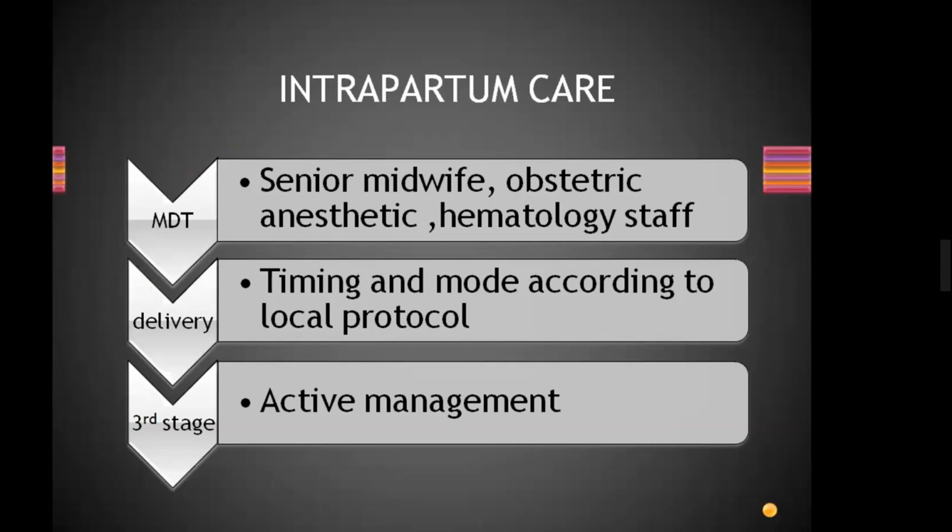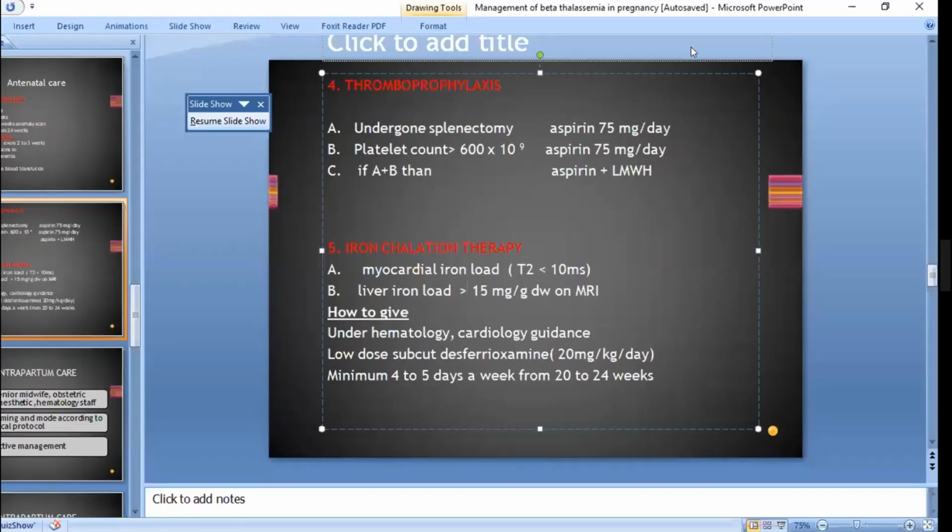Okay. And when will we start giving, and what agent will we give? Desferrioxamine. From which gestation? 20 mg per kg. From 20 to 24 weeks. Yes, after 20 weeks. Okay. Right. Sonia, Gulshan, Nadia, all of you are right. Okay. Good.